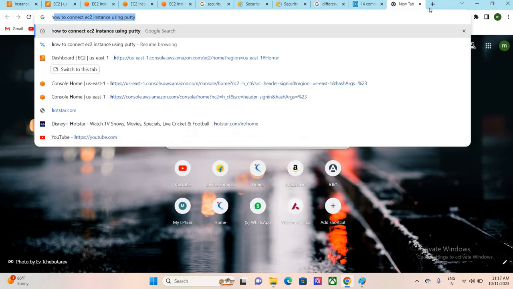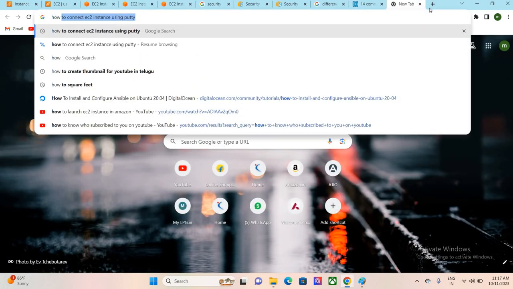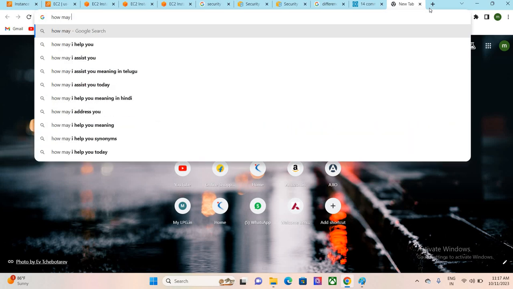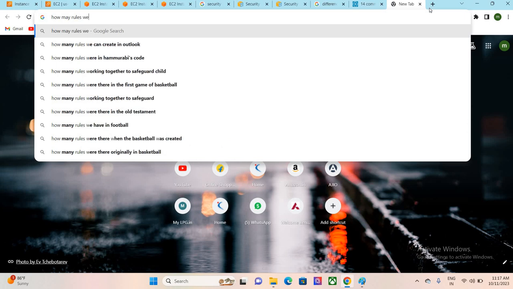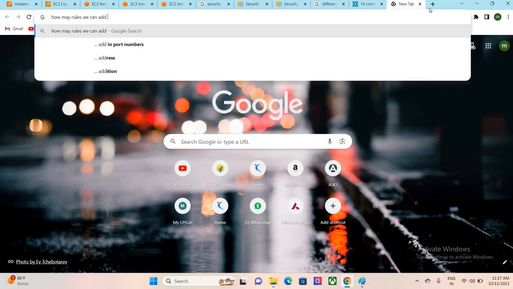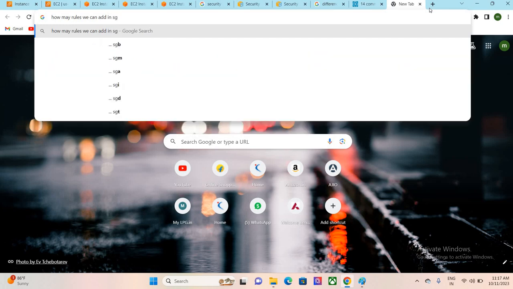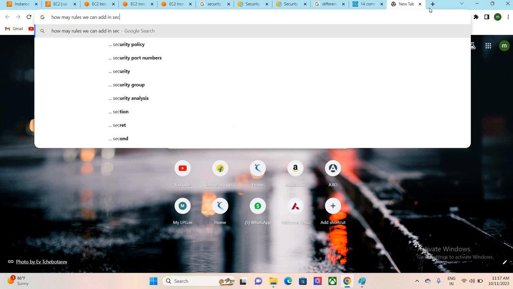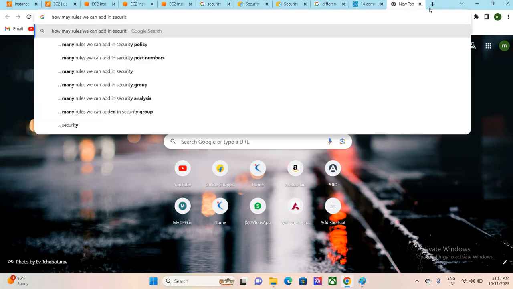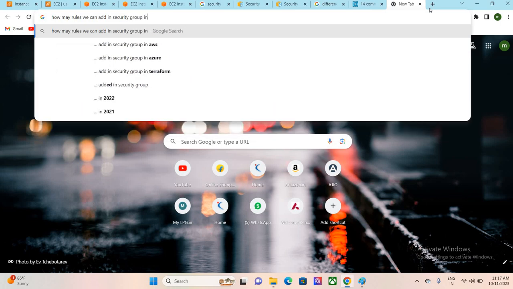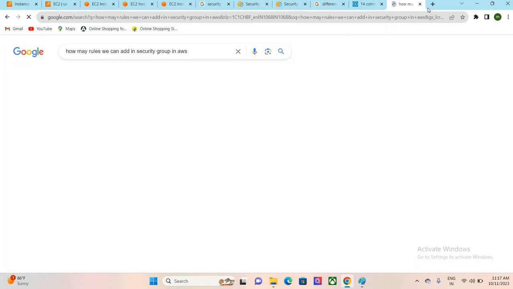I also have a doubt. I think it would be 50. How many rules can we add in security groups, SG, security group in AWS?